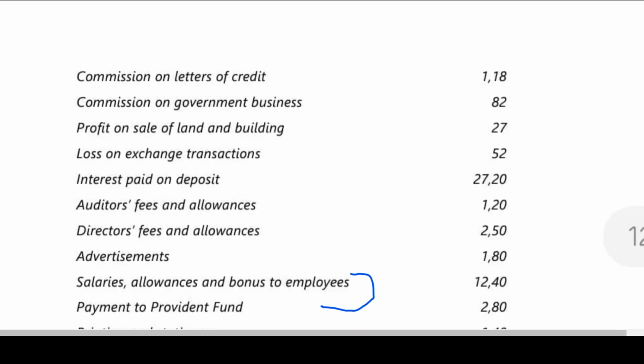Which one, tell me? Salaries, allowances and bonus to employees, and payment to provident fund will be taken as payments to and provisions for employees. Okay, right.